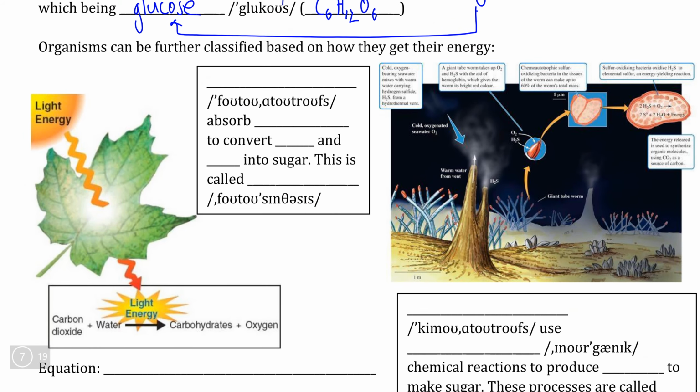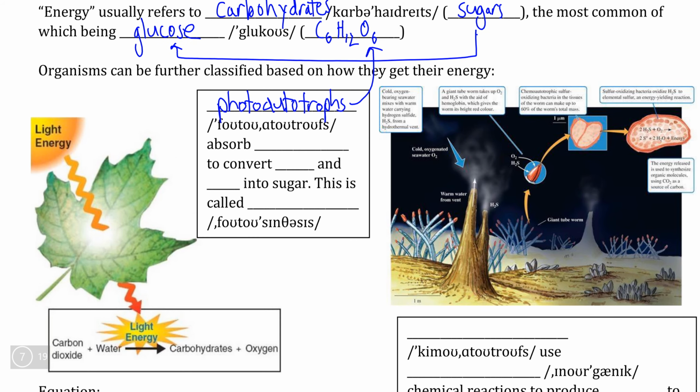Now, from this, we can further describe more specifically how organisms produce their glucose and what their energy source is to produce glucose. One of these we've already talked about, and that, of course, is plants. So plants are examples of organisms that we call photoautotrophs. We know that plants are definitely autotrophs because they produce their own energy. So in this case, they produce their own glucose. But energy cannot be created, nor can it be destroyed. That energy needs to come from somewhere.